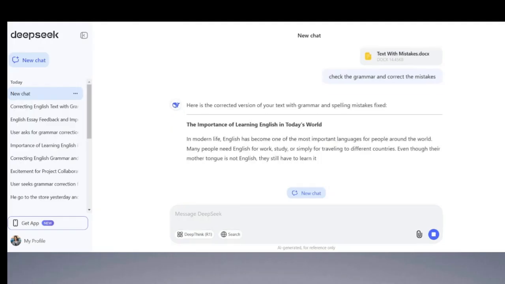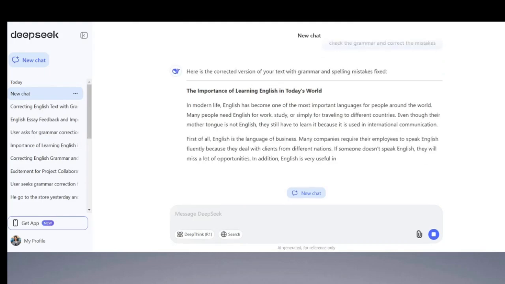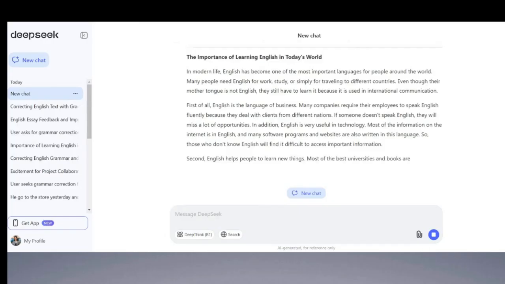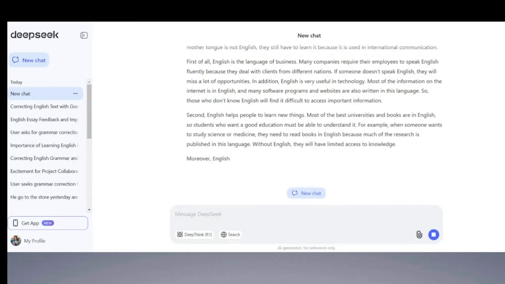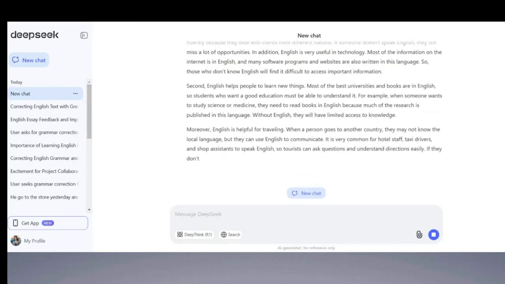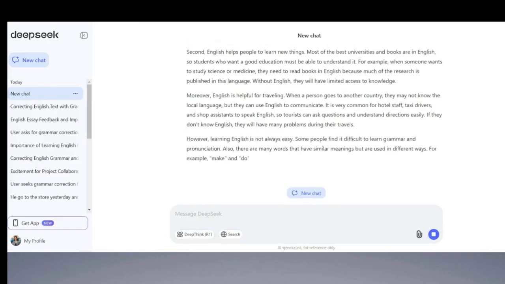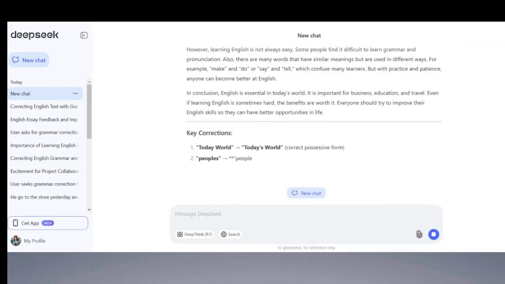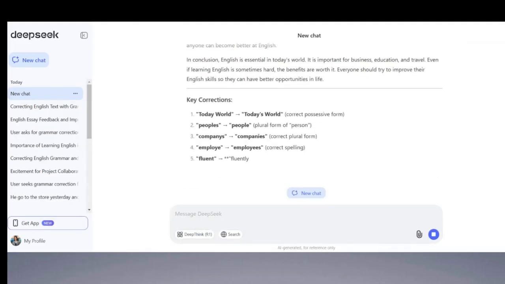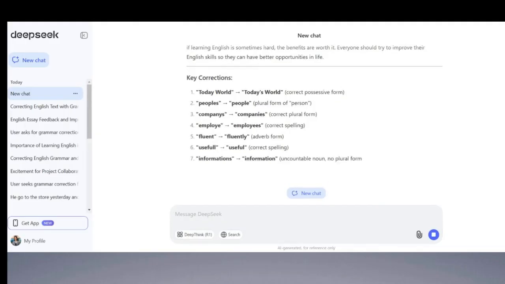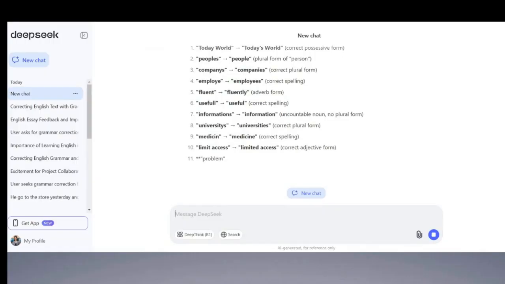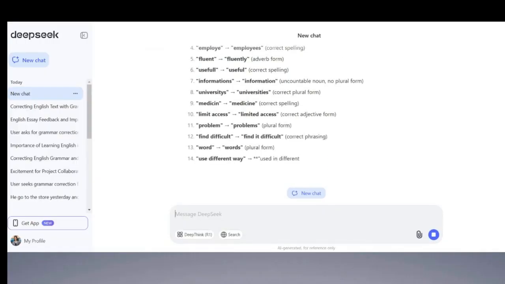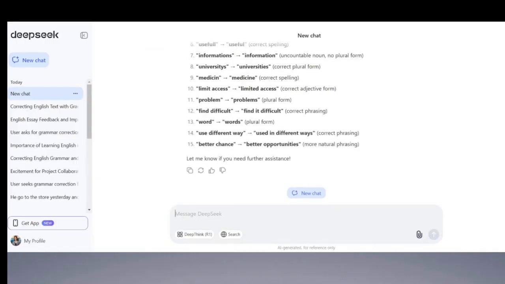So here is the corrected version of your text with the grammar and the spelling mistakes, etc. So everything is fixed. And here is the corrected one. If you scroll down, in conclusion, at the end, as usual, it will tell you the corrections. So today, world, whatever, adverb form, correct spelling, uncountable, countable, plural forms, etc.